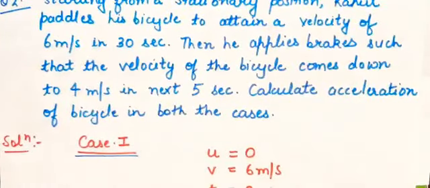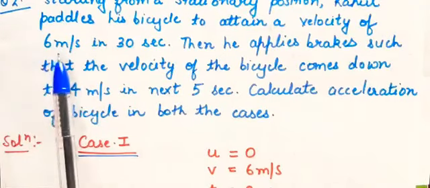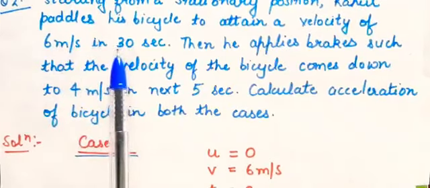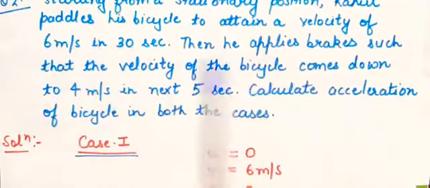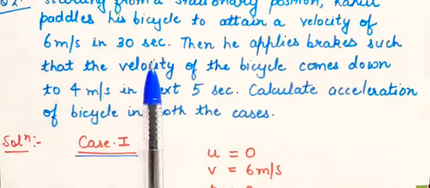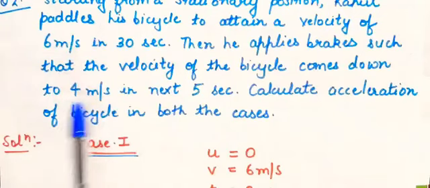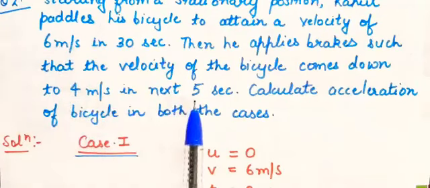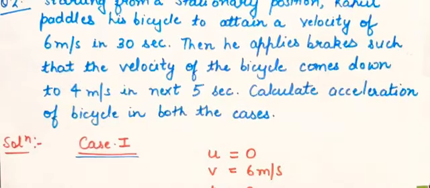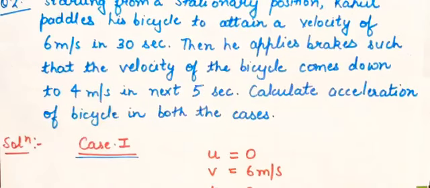You are given two cases. In case 1, his velocity is 6 meter per second and time is 30 seconds. In the second case, he is applying brake. The velocity changes from 6, earlier it was 6, now final becomes 4, and the time is 5 seconds. So calculate acceleration in both the cases. What is the formula of acceleration? V minus u upon t, that is final velocity minus initial velocity upon time taken. Now let's take case 1.